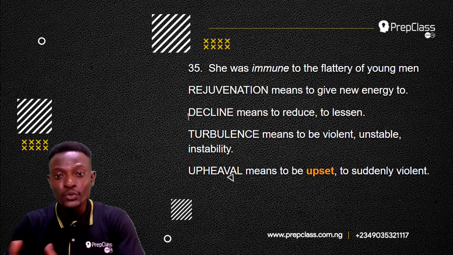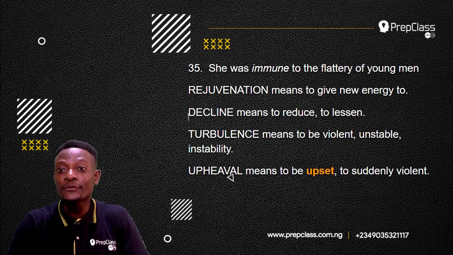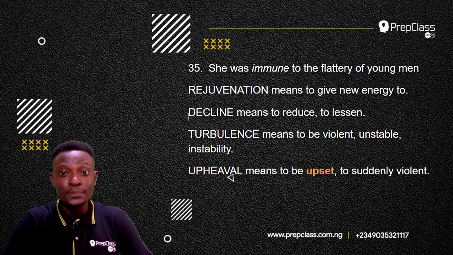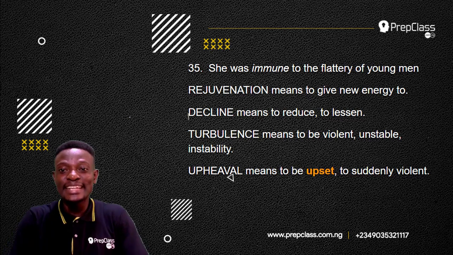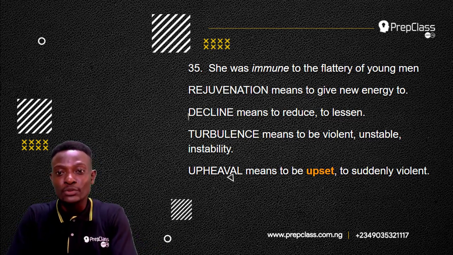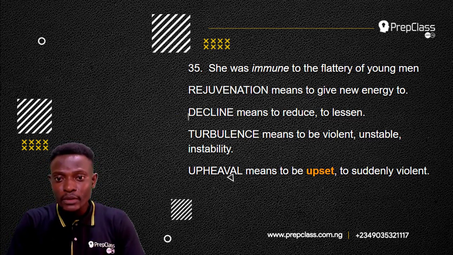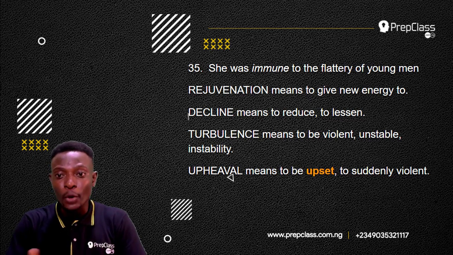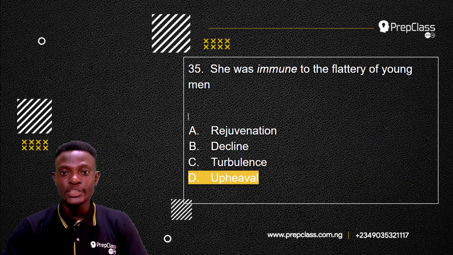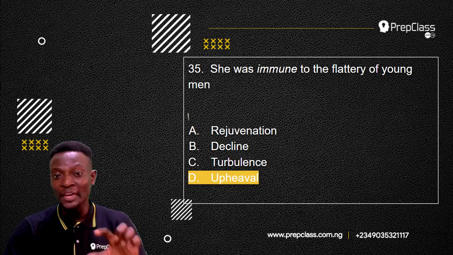Immune means you are not moved, you are resistant. But upheaval means to be upset. So the girl is always upset by the flattery of young men. She becomes violent when young men flatter her. This shows that the girl is actually moved. Immune means she's resistant, she's not moved. But when you're upset, you're actually moved by what is being done to you. So the answer to this question is upheaval. The opposite of immune in this sentence is upheaval.